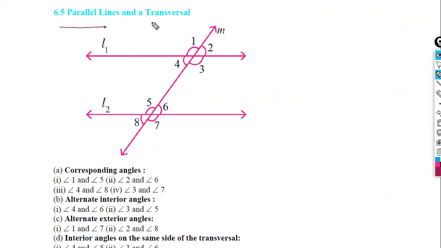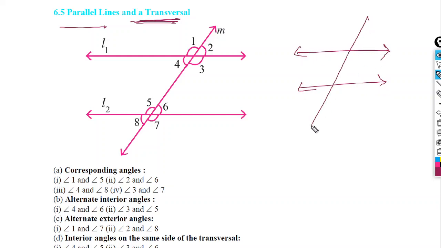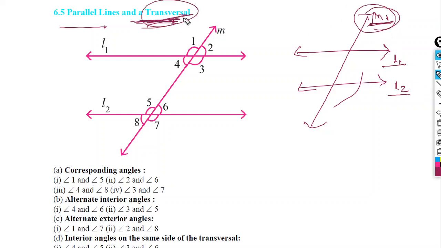Well, after parallel lines, we will move to transversal. So what is transversal again? Transversal is also a line which intersects two or more lines. Suppose L1, L2 and here say M1. Now M1 is intersecting L1 and L2, so we can call M1 a transversal. Okay. So transversal is a line which intersects two or more lines. Remember, it may be parallel lines or it may be non-parallel lines. There is no issue with that.